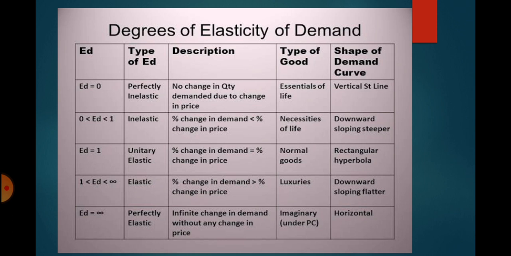Last, if there is an infinite change in demand without any change in price, then the value of elasticity will be infinity. It is very difficult to have actual examples of elasticity infinity, but we can very easily find examples of goods which have high and low elasticity of demand in